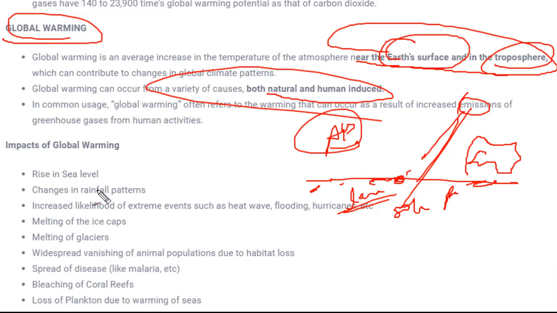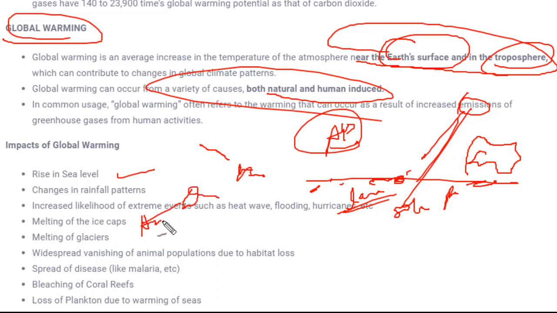Okay. Now we talk about the impact of global warming. There are very dangerous impacts like rise in sea level. How does the sea level rise? It's very simple. The more heat energy there is on the surface of Earth, the ice caps or glaciers will start melting, and they will flow in the form of rivers, and rivers ultimately drain into oceans. Like there are certain rivers which drain into the Bay of Bengal. If we take the example of India, there are certain rivers from the Deccan area which drain into the Arabian Sea.